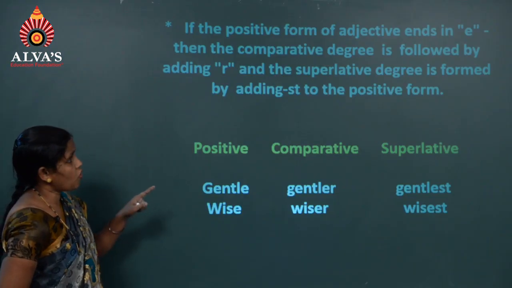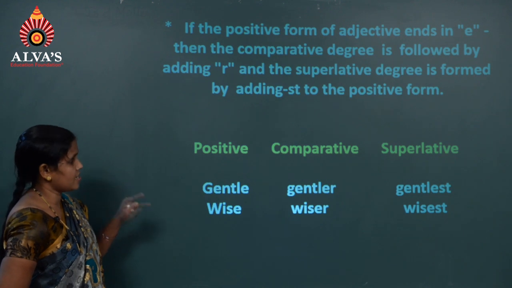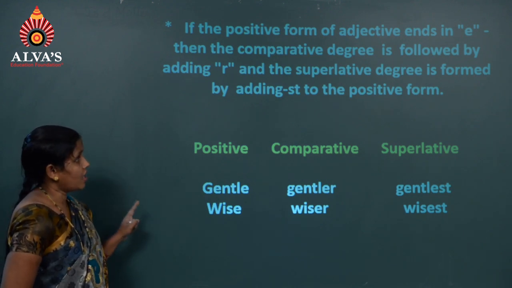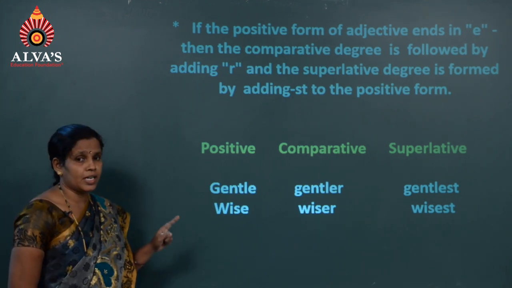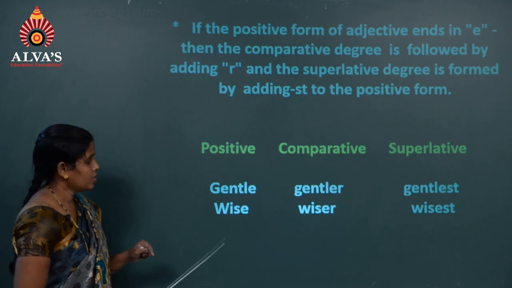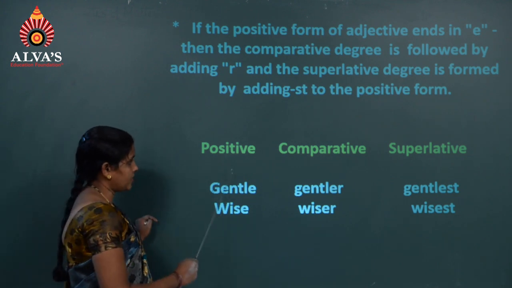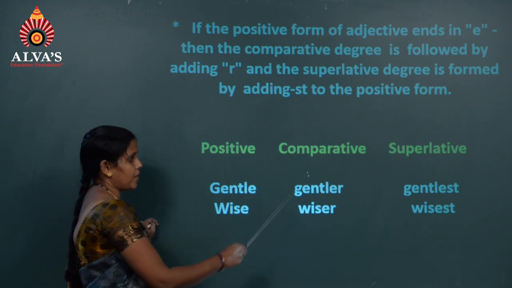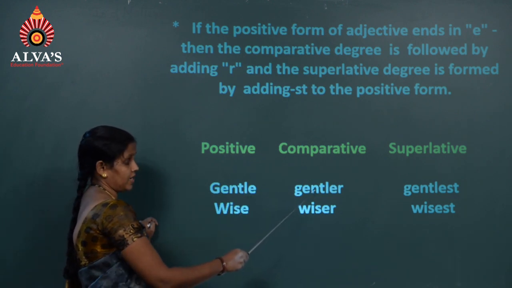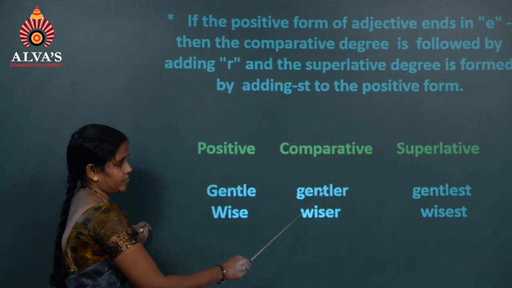If the positive form of an adjective ends in e, then the comparative degree is formed by adding r and the superlative degree is formed by adding st to the positive form. For example, the positive form is gentle; for the comparative just add r and it will become gentler.